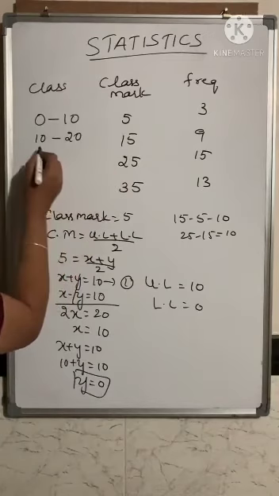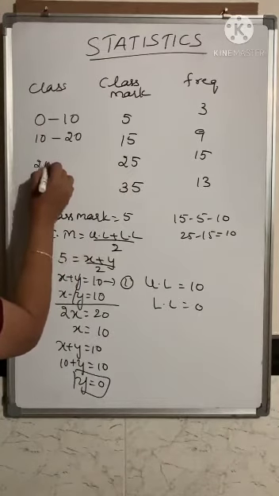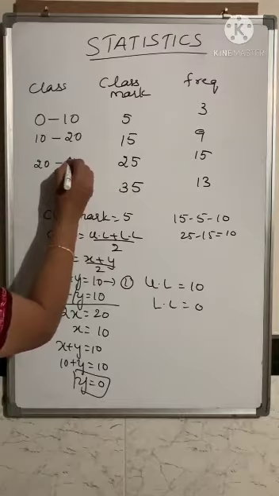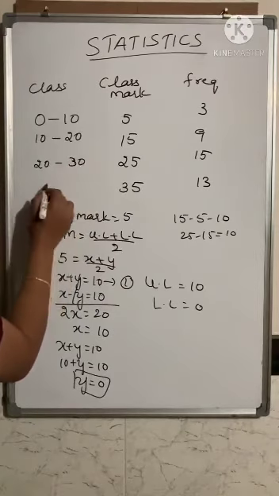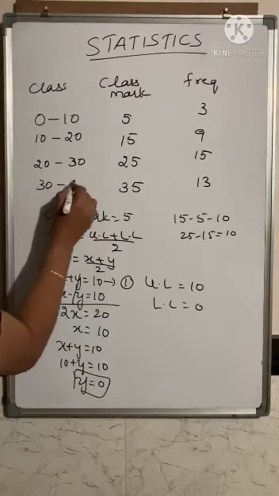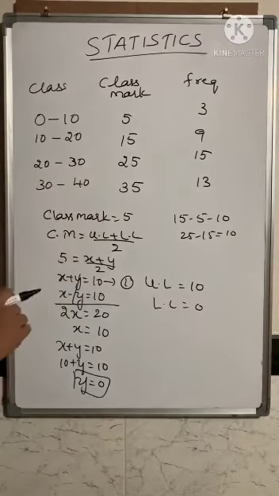Same way, to get the next class, add 10 to this, it will be equal to 20. And 20 plus 10 is equal to 30. And the next class will be 30 to 40. So this is how you prepare the class.